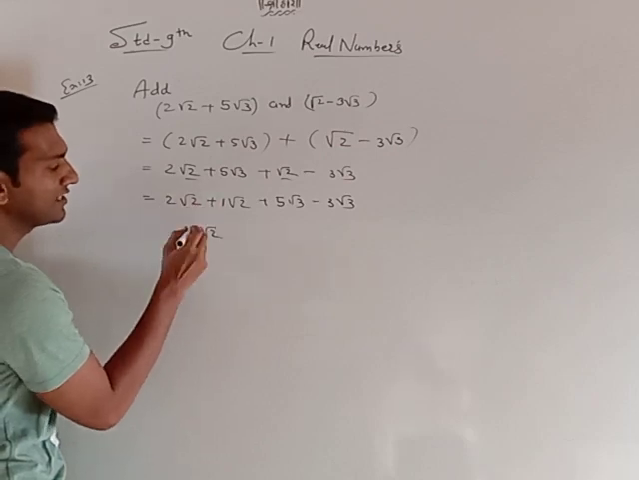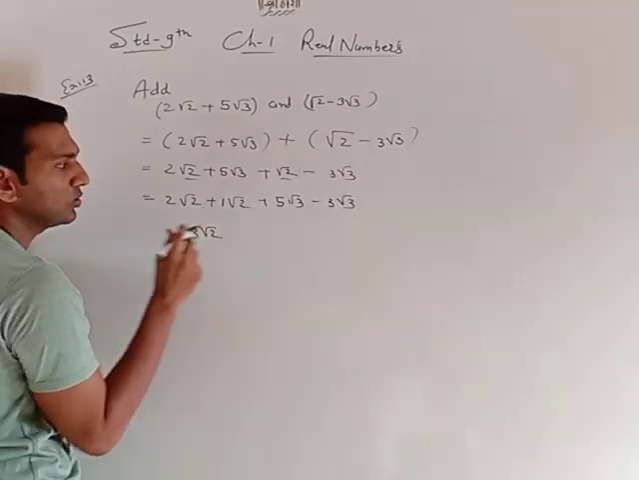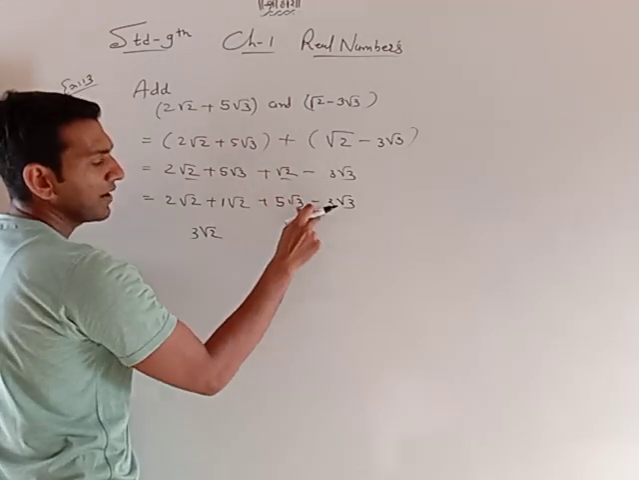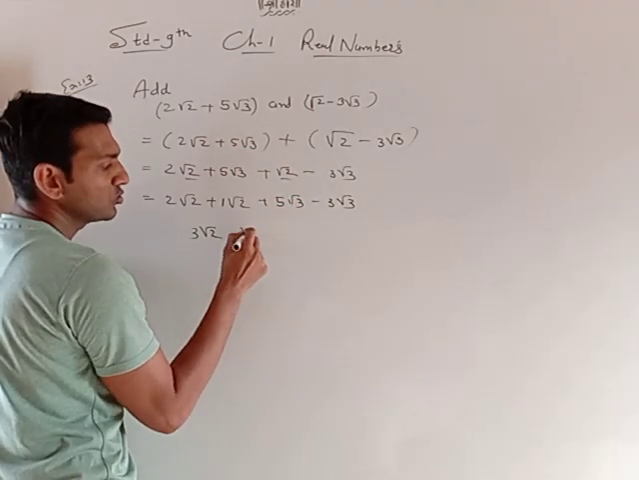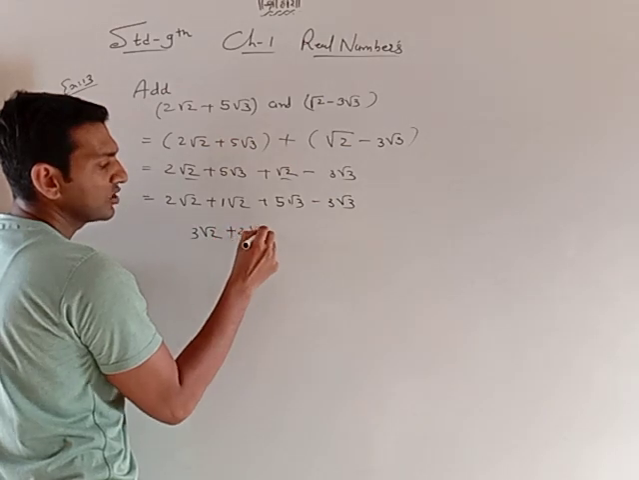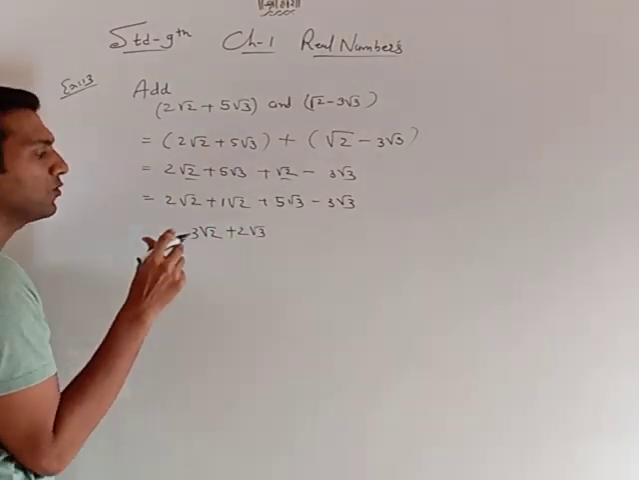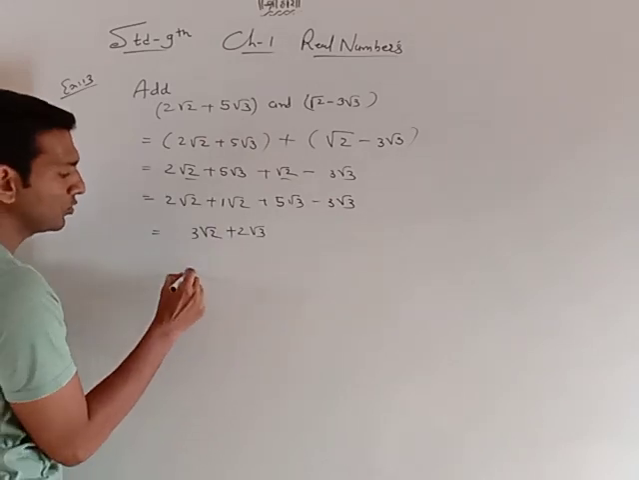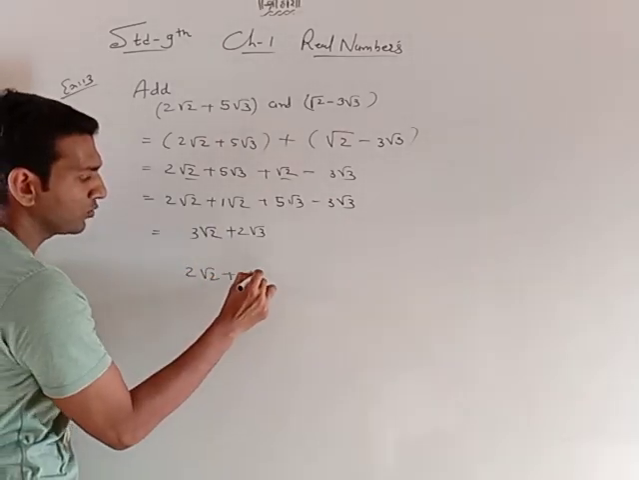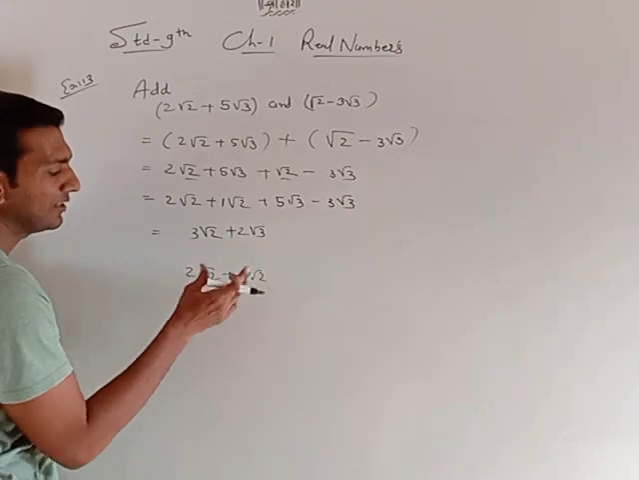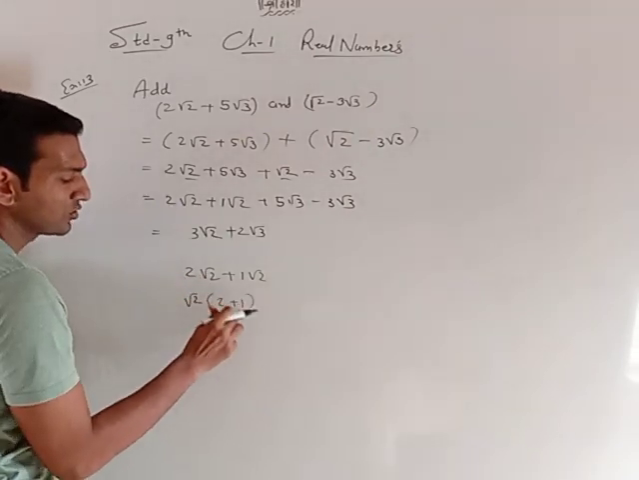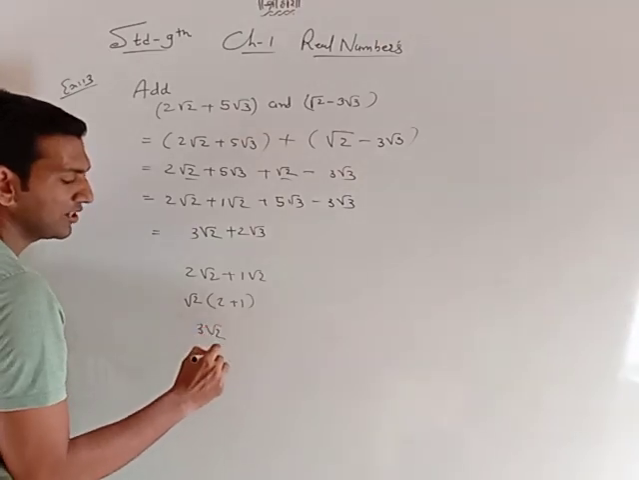So whatever is common, write as it is, and add. 2 plus 1 is 3. So my answer is 3 root 2 plus 5 minus 3. So 5 minus 3 is 2, bigger number sign, root 3 as it is. If you do not understand how to get this answer, 2 root 2 plus 1 root 2: whatever is common, you can take out the common. So root 2 take as common, 2 plus 1 is 3. Answer is 3 root 2.